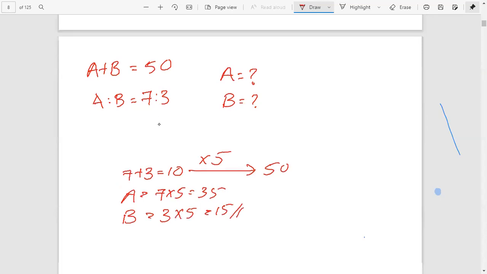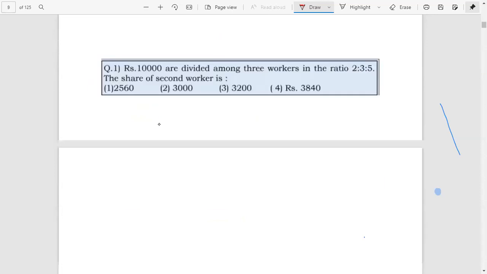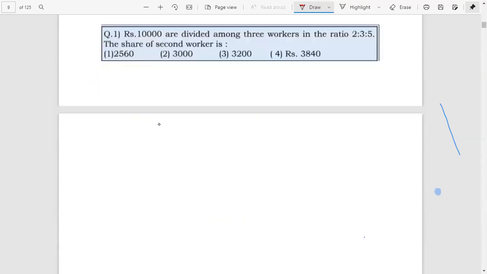Very simple method. Okay, then we can write the question. Our question is, Rs 10,000 is divided among 3 workers in the ratio 2:3:5. We have to find the share of the second worker. We'll call the 3 workers A, B, and C, and their ratio, in which 10,000 rupees is divided, is 2:3:5.